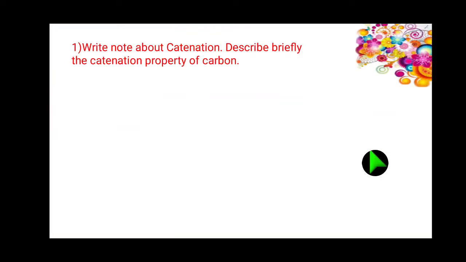Carbon possesses all the properties and forms a wide range of compounds with itself and with other elements such as hydrogen, oxygen, nitrogen, sulfur, and halogens. So, what are the properties?